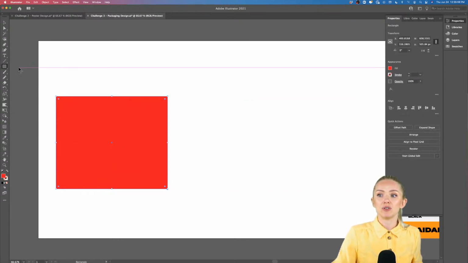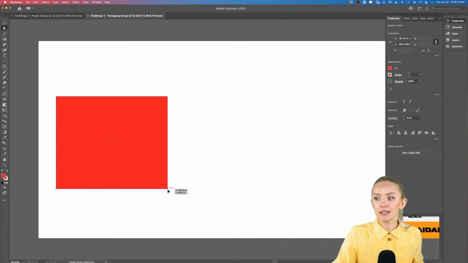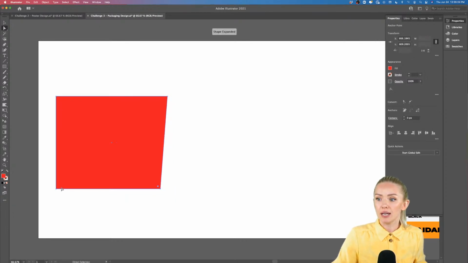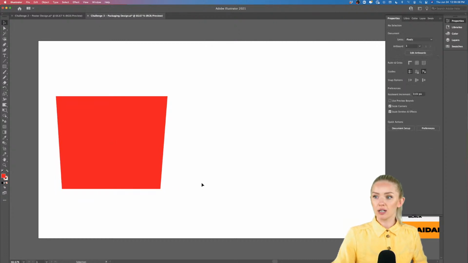Let's say if you're using the rectangle tool and pull out a rectangle, then use the direct selection tool. You can select the 2 points and pull them into the center. Holding shift, just pull them in a little bit and you will have the shape of your cup.